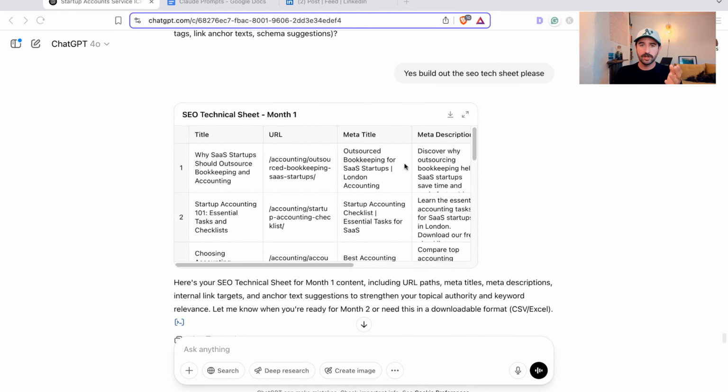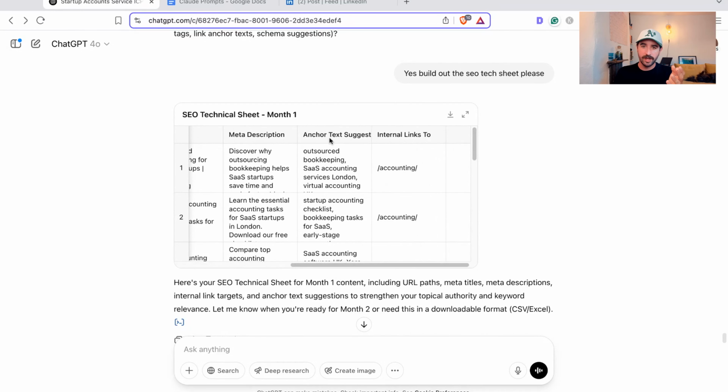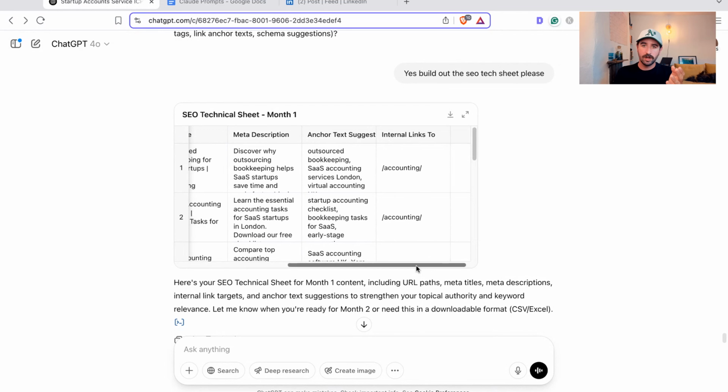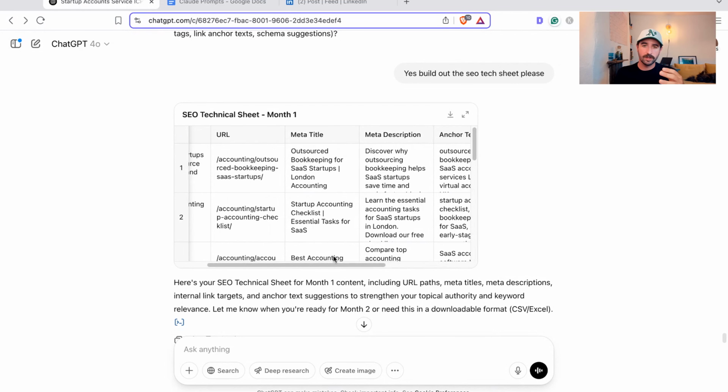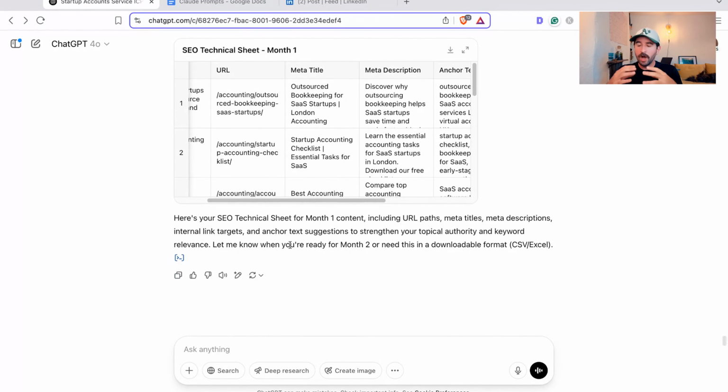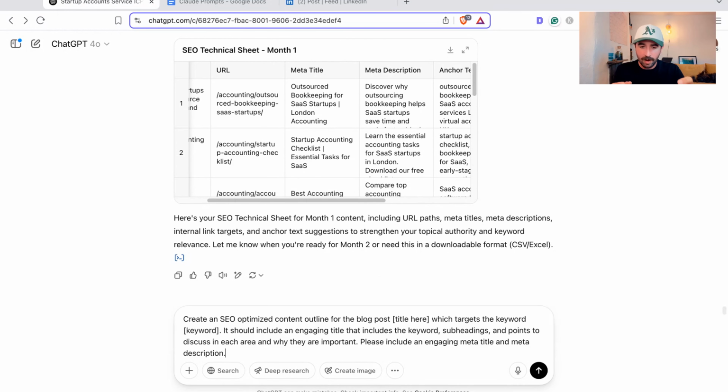So it's giving you the page title, the URL, the meta title, the meta description in there, the anchor text suggestions, and the internal links as well, about the subcategories and how each page sits in its topic silo. We're ready to go. We've got everything we need to go and start creating content and get it technically correct for SEO. So now we can move on to our content outline prompting.